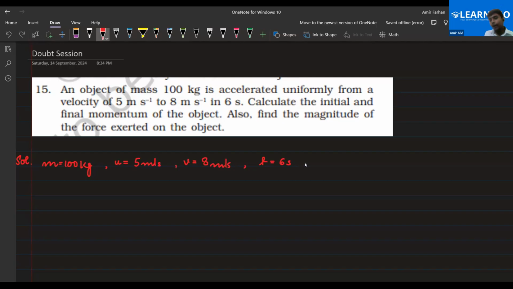We need to find the initial momentum and final momentum. So we need to find P1, that is the initial momentum, and P2, that is the final momentum, right? Also find the magnitude of the force exerted. We need to find the force as well. Now let's understand this first. If we need to find the initial momentum and final momentum, the multiplication of mass and the initial velocity would be the initial momentum, and the multiplication of mass with the final velocity would be the final momentum. Yes or no, everyone?